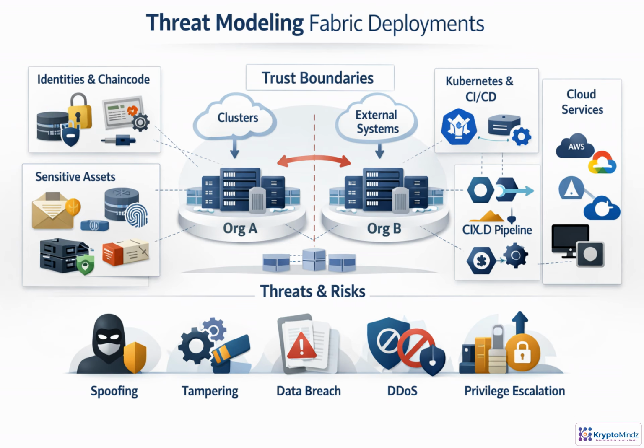Threat modeling begins by naming what must be protected: keys, certificates, ledger data, private data, chaincode packages, admin credentials, and APIs. Next, map where trust changes across organizations, clusters, namespaces, clouds, pipelines, and external systems. Include internal admins, malicious insiders, compromised applications, external attackers, and supply chain threats. For each boundary, ask STRIDE-style questions. Who could spoof, tamper, disclose data, deny service, or escalate privileges? Then prioritize mitigations by likelihood, impact, regulatory exposure, and business criticality.